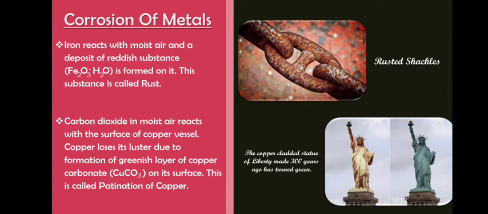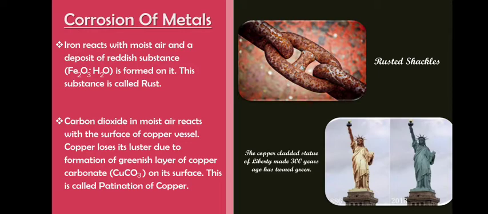Iron reacts with moist air and a deposit of reddish substance, as you can see in the picture, that is Fe2O3.H2O, that is iron oxide, is formed on it. This substance is called rust. You can see rusted shackles over here.